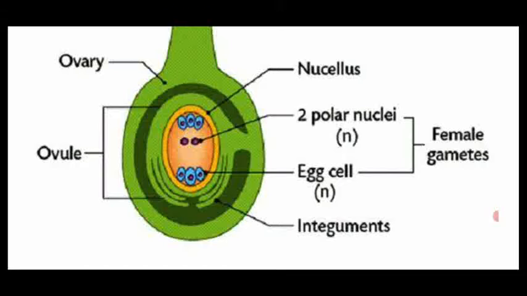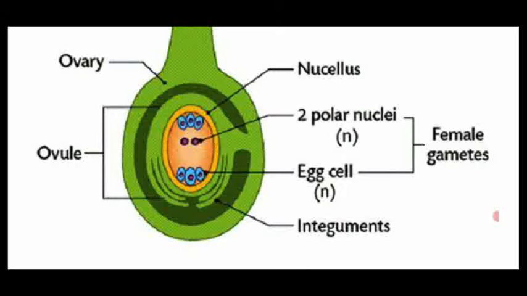The egg cell fuses with one male gamete, which forms one fertilization, that is syngamy. Another male gamete fuses with the two polar nuclei. So 2n plus one male gamete, that is n, forms the triple nucleus with 3n chromosomes.